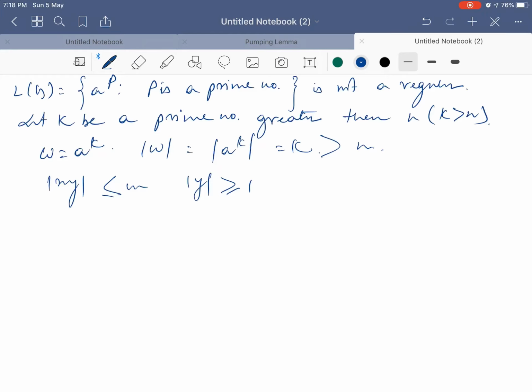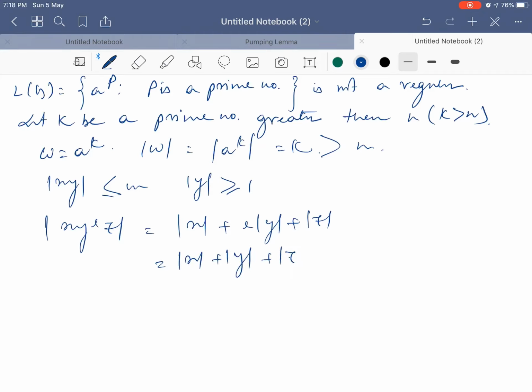Now consider x y to the power i z, that is equal to mod of x plus i mod of y plus mod of z, that is mod of x plus y plus mod of z plus i minus 1 mod of y.